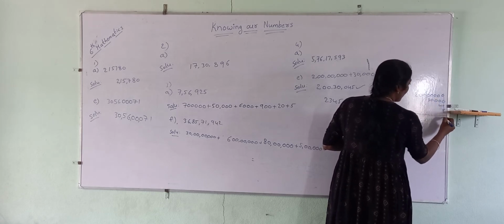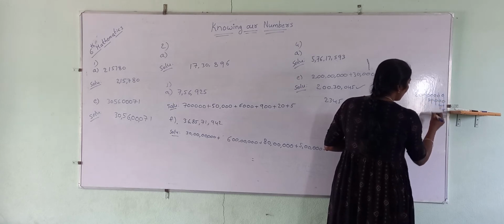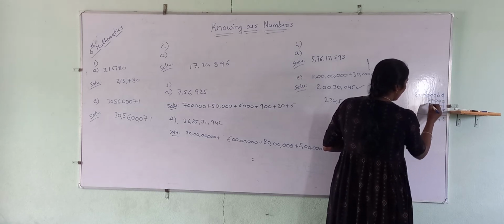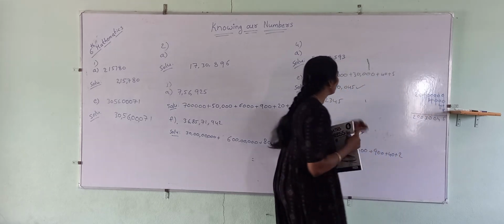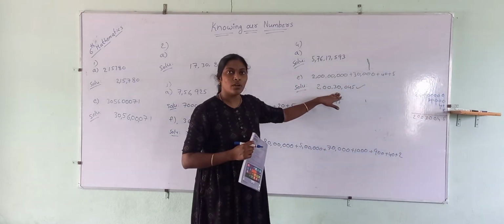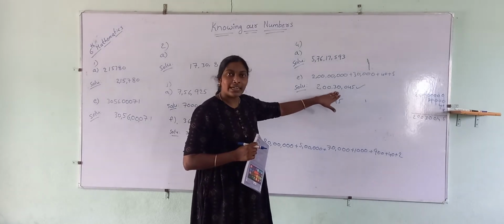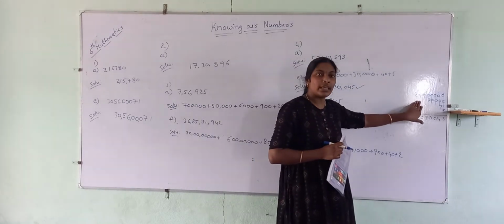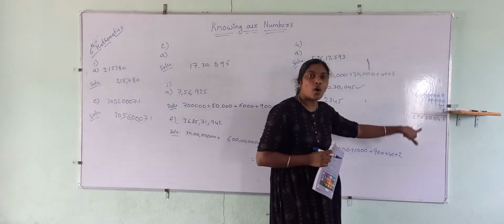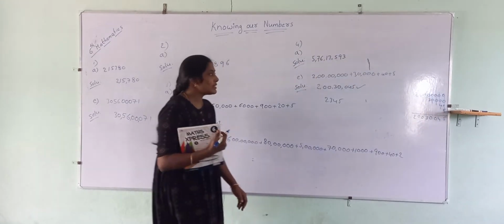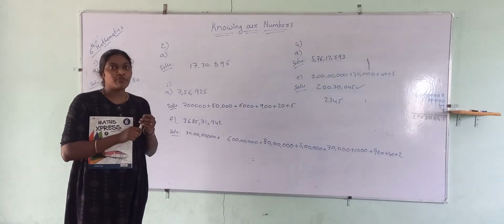Okay. 5, 4, 0, 0, 3, 0, 0, 2. Now you got the correct number, no? If you are not able to write it directly, you can use a small technique like this. Just add each and every column in that number. Understand? Now let us go to the fifth problem.